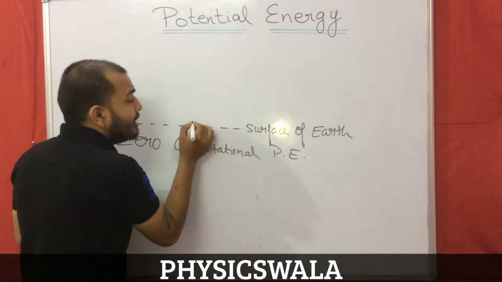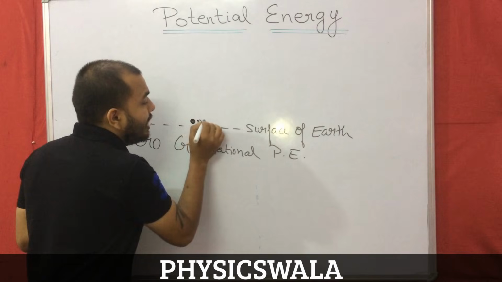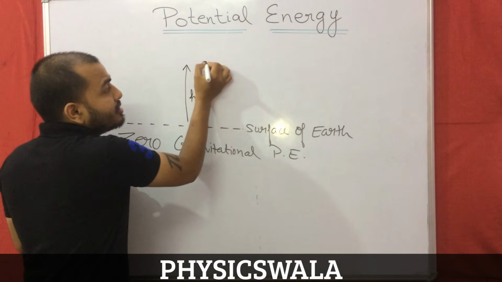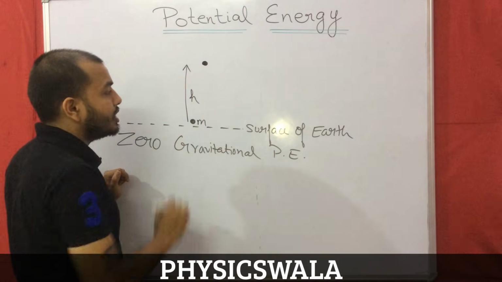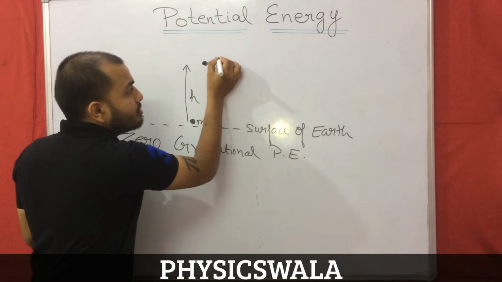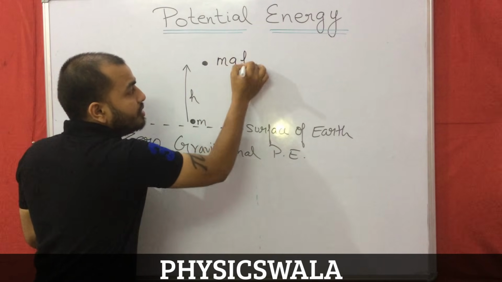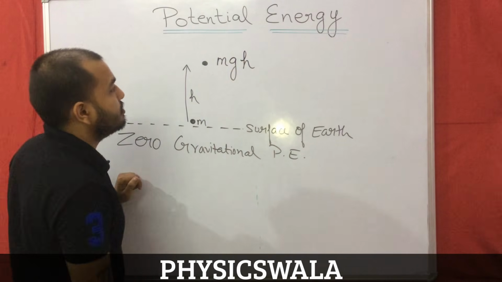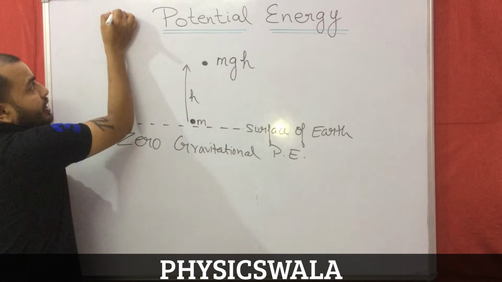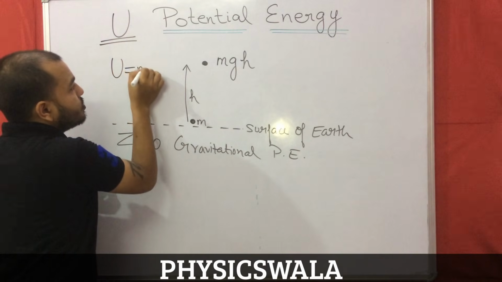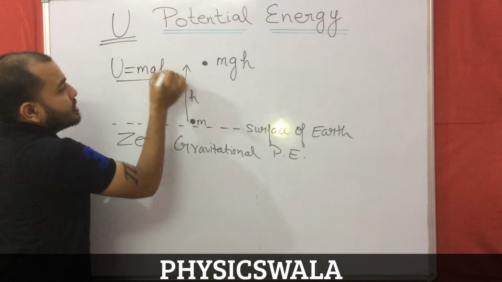Now whenever I lift this body of mass m to a height h, it gains some gravitational potential energy. How much? m, acceleration due to gravity g, into h. The symbol for potential energy will be U. So we say U is equal to mgh.